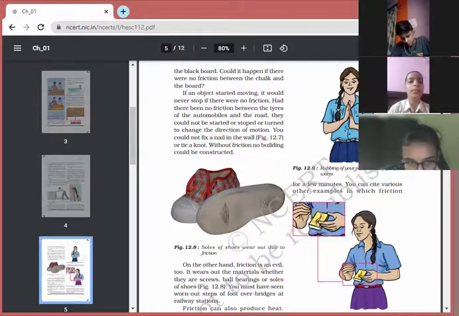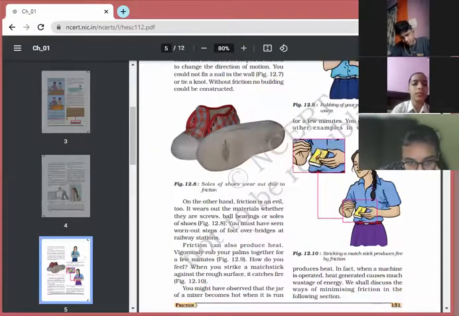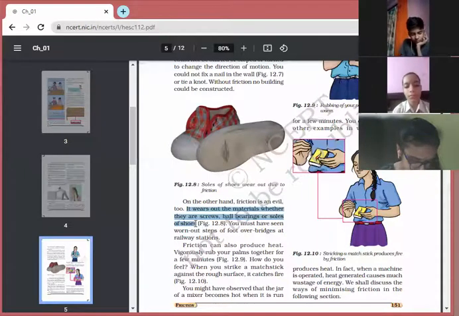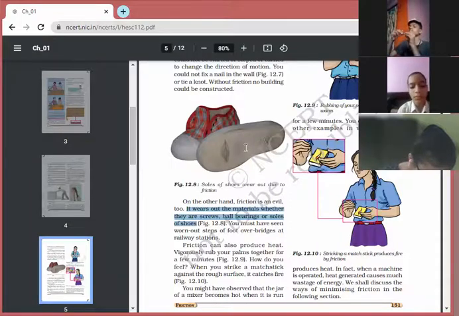Now see, on the other hand, what will happen? Friction is evil. Evil means it is not good for us. Why is it not good for us? Number one, kindly make a point over here. It wears out the material, whether they are screws, ball bearings or soles of the shoes. You must have seen the soles of the shoes when you regularly use them, they wear out.